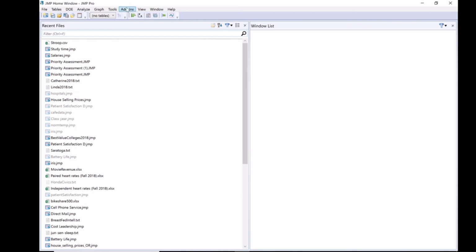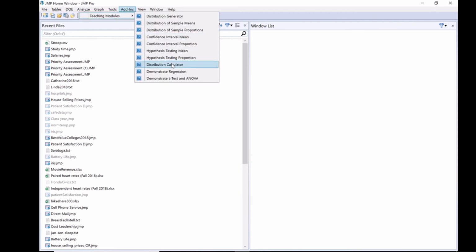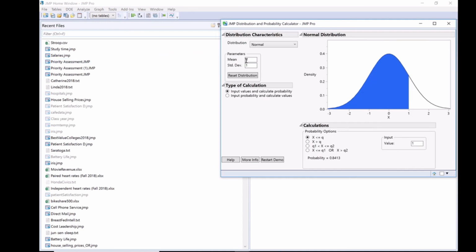So we're opening JMP. We're going to the add-ins, teaching module, distribution calculator. Notice the mean and standard deviation, they're already set to 0 and 1, so that's nice and convenient. And we're going to put in our z-statistic here, so negative 2.8056. That's our z-statistic, but this doesn't quite match our picture yet, right? We want to have it for both sides. So I'm going to pick this one down here at the bottom. Notice it's giving me both sides now, but I want it to match, so I'm going to pick that same value on the other side, 2.8056. And now it matches my picture.